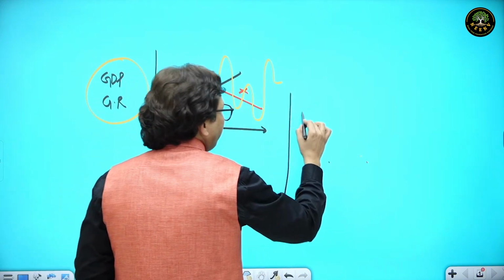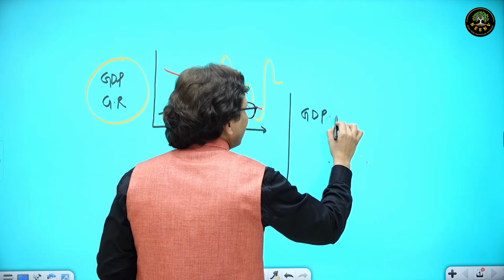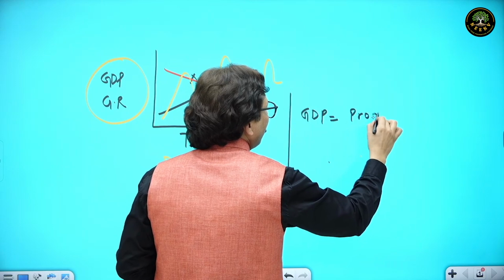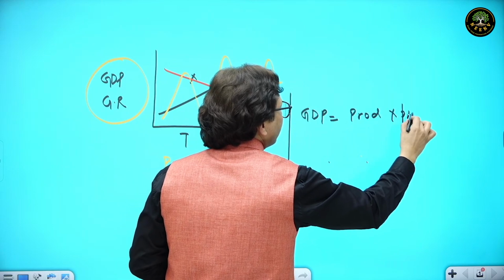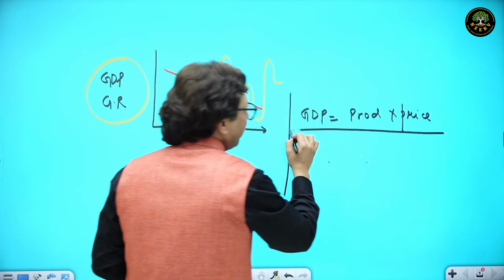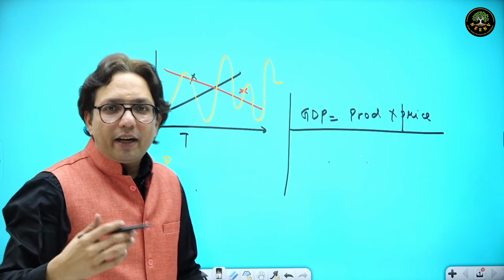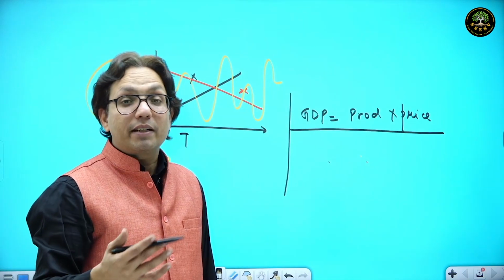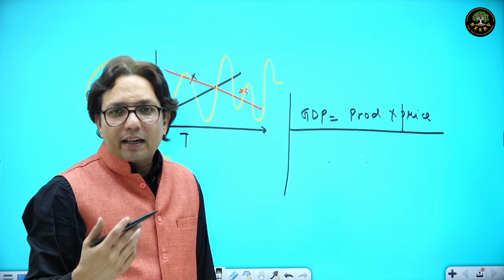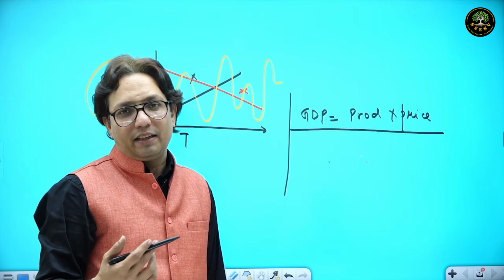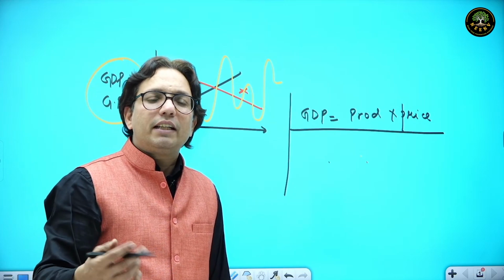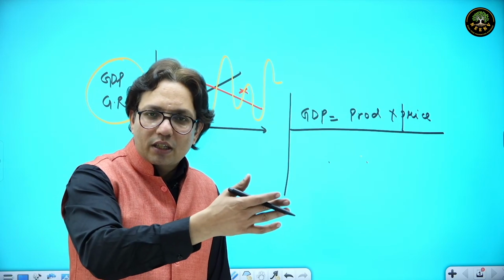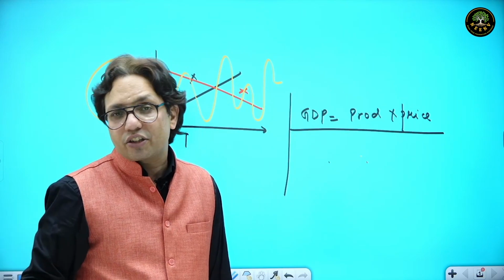Look, what is GDP? GDP is production multiplied by prices. India has hardly seen deflation in the last 20 years. It has been consistent inflation. At the same time, we haven't even seen GDP going down. From 2000 to 2015, we haven't seen a recession.